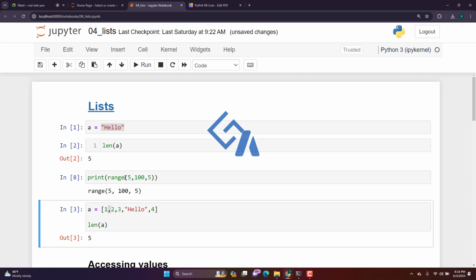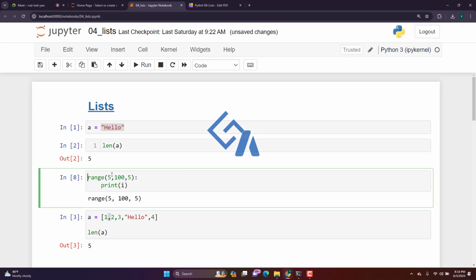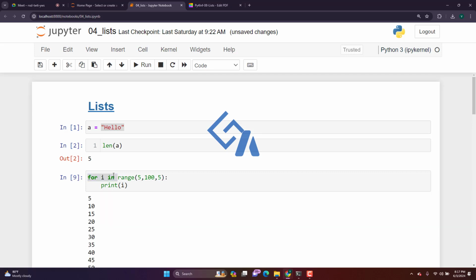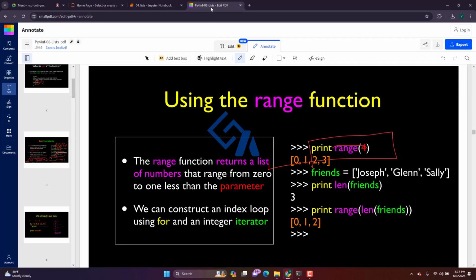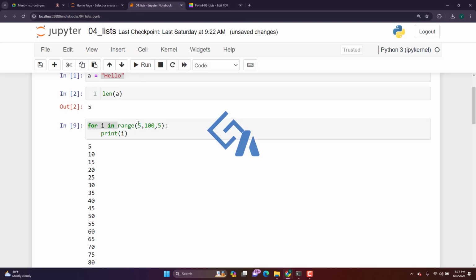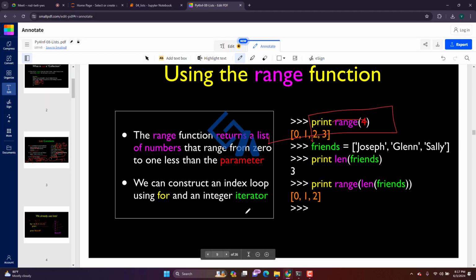Okay, so it will give us a range, but obviously it should give us a list. In Python too, it was like this. If you want to print and see the values of it, previously we have used a for loop. Similarly, this can be used to access it. Assume range is a function used to create numbers. It starts from the start index to the end index with an increment. There are 3 parameters in this.